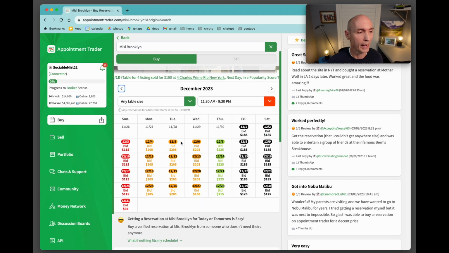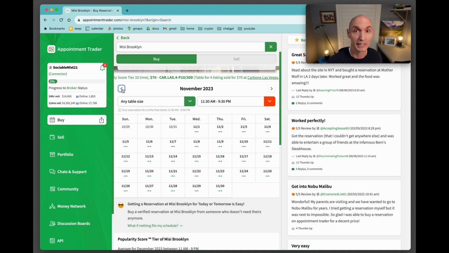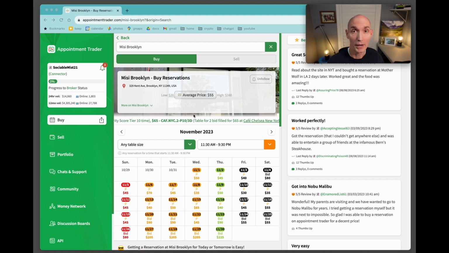You're certainly wondering, how in the world are these reservations already all bought up, already sold, and people are buying and selling them? Well, the reason is because the people doing this have bots. So what I'm going to teach you today is how you can build your own bot for the Misi restaurant in Brooklyn. It's always checking and looking for an opening in the reservations. Once it gets one, it can then send that to you, notify you, so you can jump in and book it, therefore not having to spend crazy amounts of money for a free reservation.